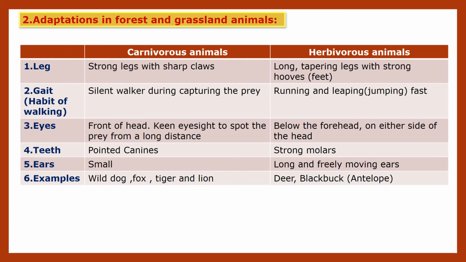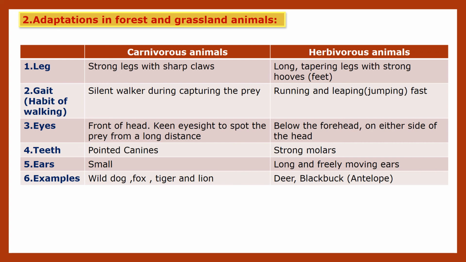Carnivorous animals have strong legs with sharp claws, and herbivorous animals have long tapering legs with strong hooves, that is feet. Habit of walking: carnivorous animals are silent walkers. During capturing the prey, they go very slowly and capture their prey. Herbivorous animals are running and jumping fast.